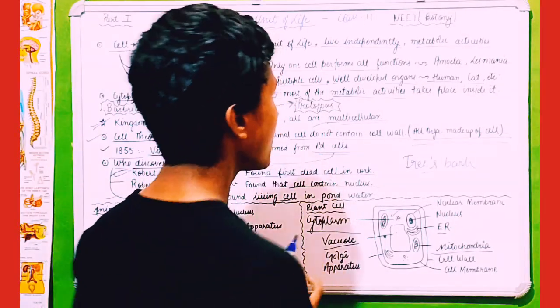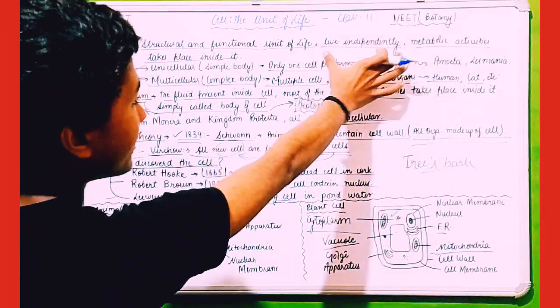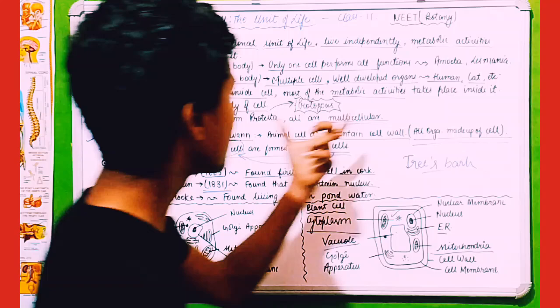Simply this is the structure, and the points to remember: in this, the cell lives independently. All right. Kingdom Monera and Kingdom Protista are multicellular.